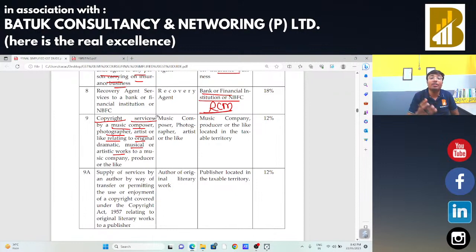सर अगर आप थोड़ा सा लॉजिक लगाएंगे, if you apply very less amount of your logic, in that case you got that idea that sir these provisions are very logical, क्योंकि वो म्यूजिक कंपोजर, वो छोटा सा फोटोग्राफर is not liable to make the payment of taxes. In that case music company is going to make the payment. Recovery agent, insurance agent is not going to make the payment of taxes. Hence, that company, that NBFC, that bank, financial institution will make the payment of taxes.